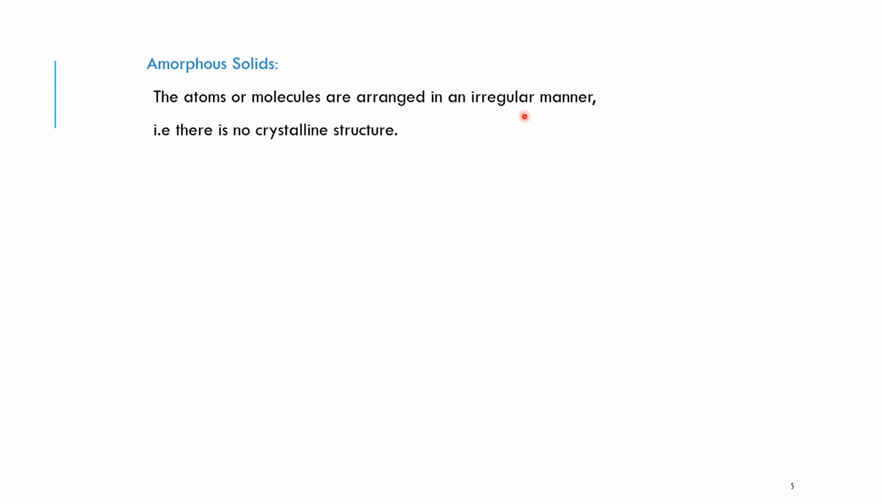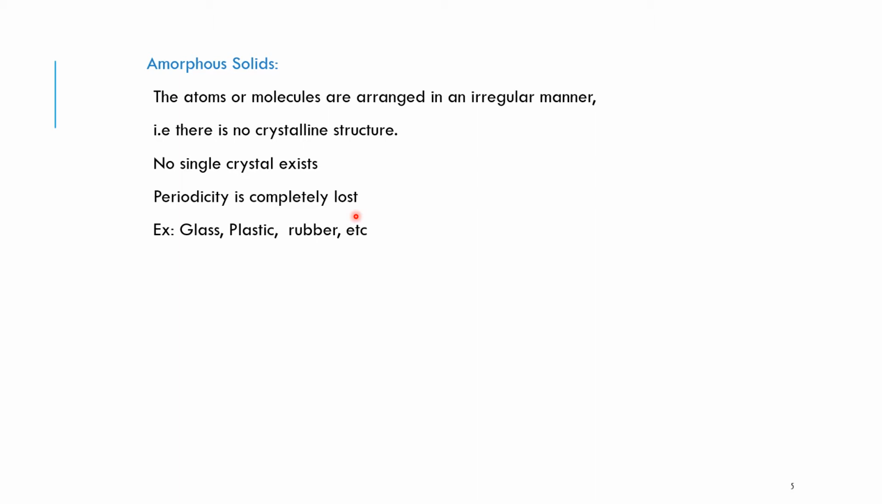Now we'll see about the amorphous solids. The atoms are arranged in an irregular manner. That is, there is no crystalline structure. No single crystal exists, and the periodicity is completely lost. Examples are given.